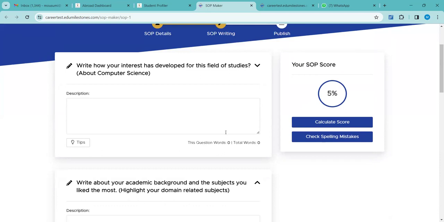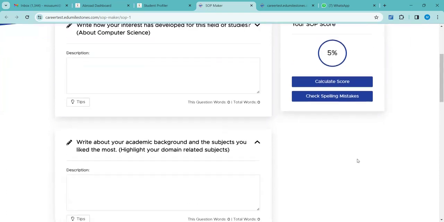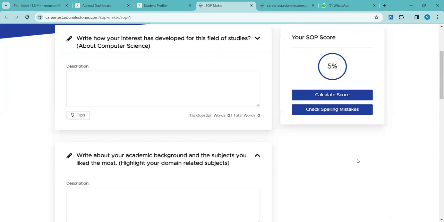Excuse me, ma'am. Yes. So this SOP maker, it compiles all these descriptions and gives you a complete SOP, or is this like a ChatGPT thing that will generate a SOP from these descriptions? No, it will give you a correct SOP. Whatever description you have provided, that only will be drafted. The same informations will be there.